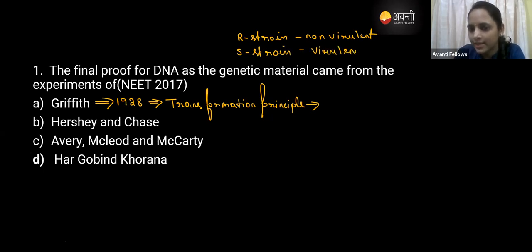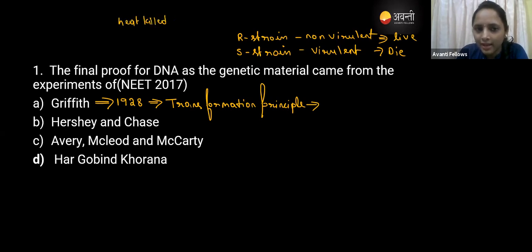When we inject this S strain into the mice, it is going to die because it is a virulent strain, having a polysaccharide coat on it. The rough strain, the R strain, does not have any coat, so it is non-virulent. When we inject that into the mice, the mice lived. Then they heat killed the S strain, and along with that they used the R strain. They took the heat killed S strain along with the R strain and injected them into the mice.